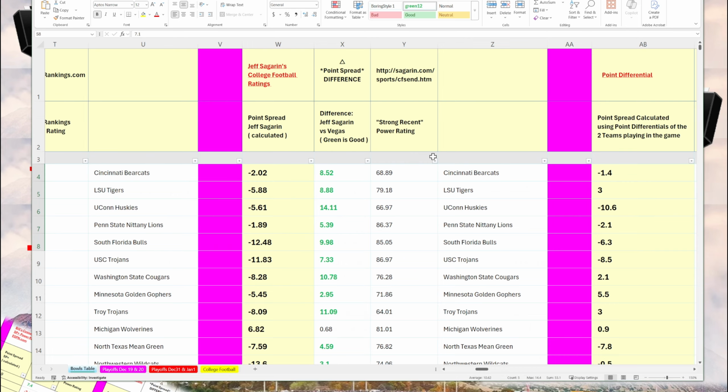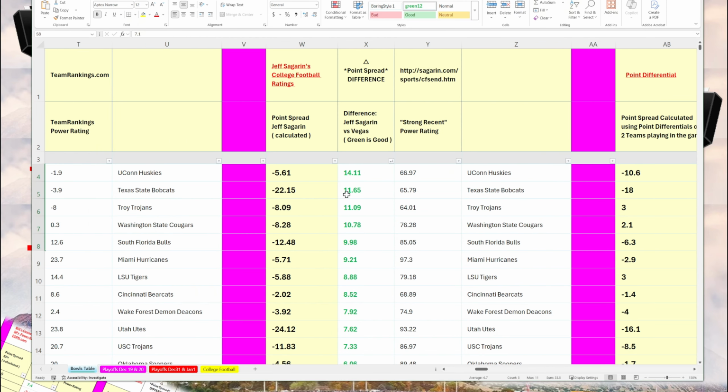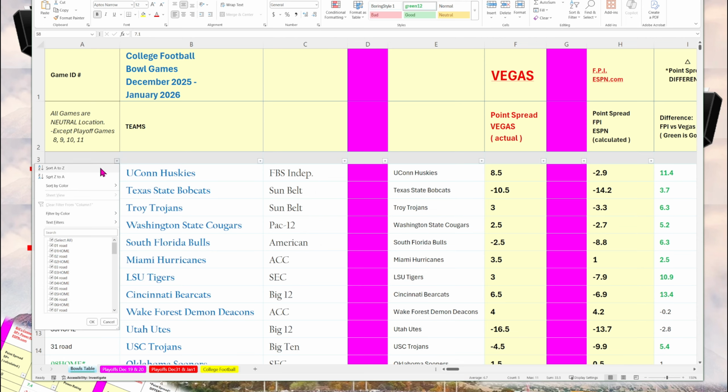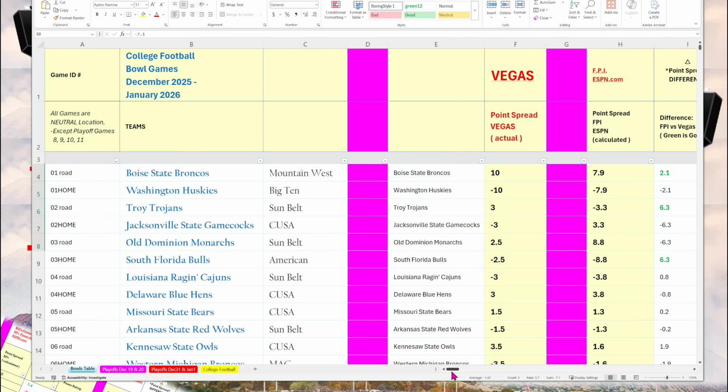Then we're also going to do Jeff Sagarin's numbers, sorting largest to smallest. He also gives an advantage to UConn, Texas State, Troy, Washington State, South Florida, Miami, LSU, Cincinnati, Wake Forest, Utah, USC. I'm going to resort that.